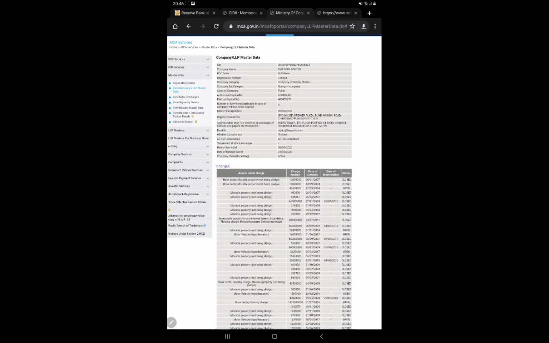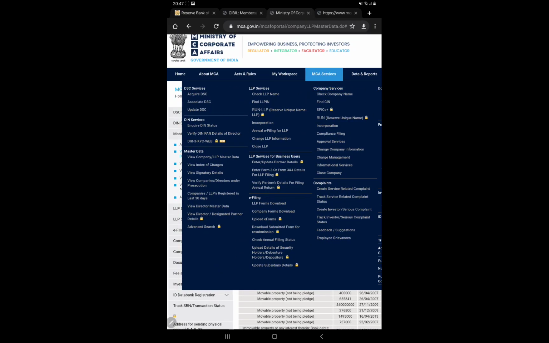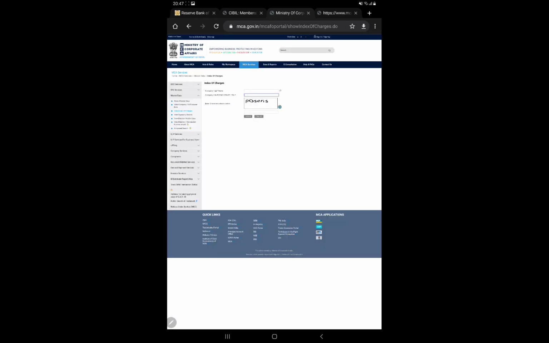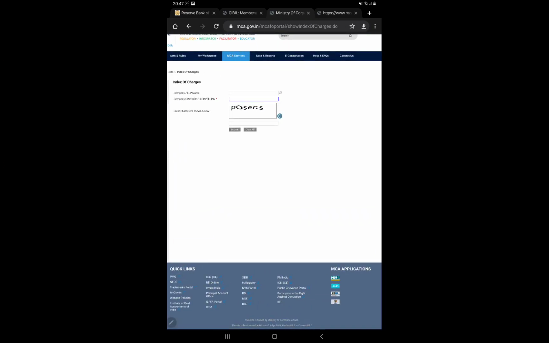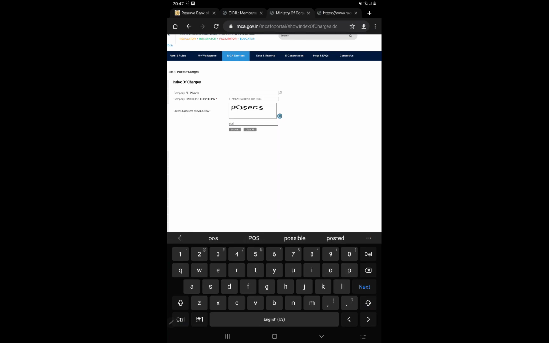Now if I want to know the details of the loan taken by any particular company, what I need to do is simply go to the MCA website, go to index of charges under master data, and click on index of charges. Then I'll paste the number that I copied earlier, write down the CAPTCHA, and click on submit.